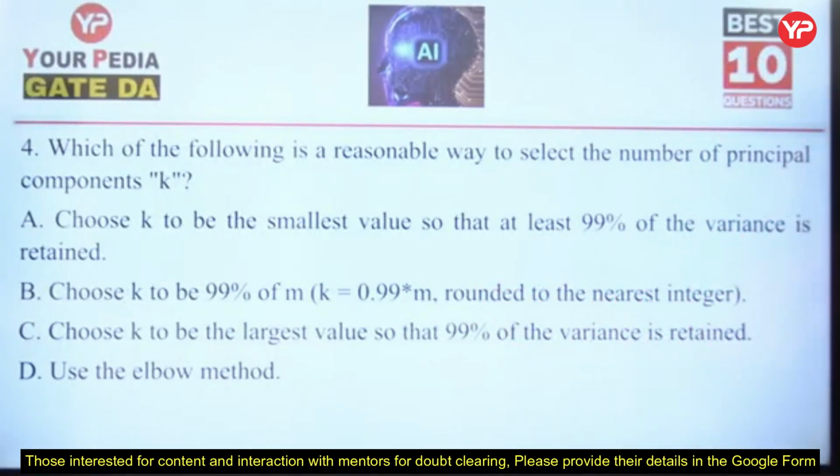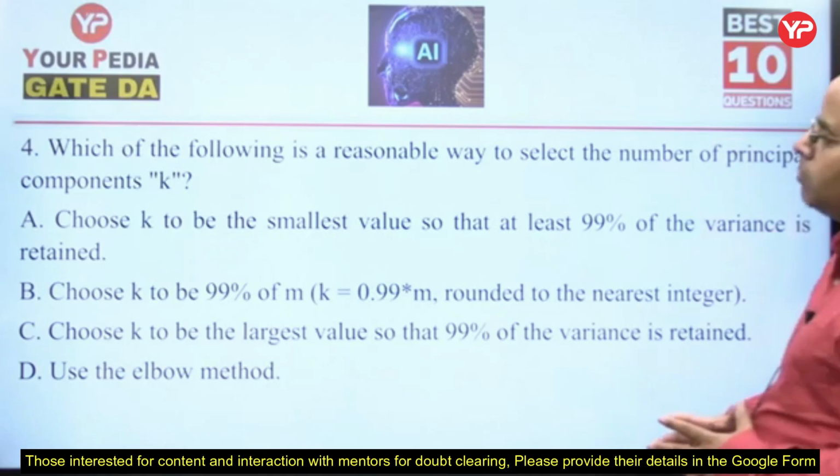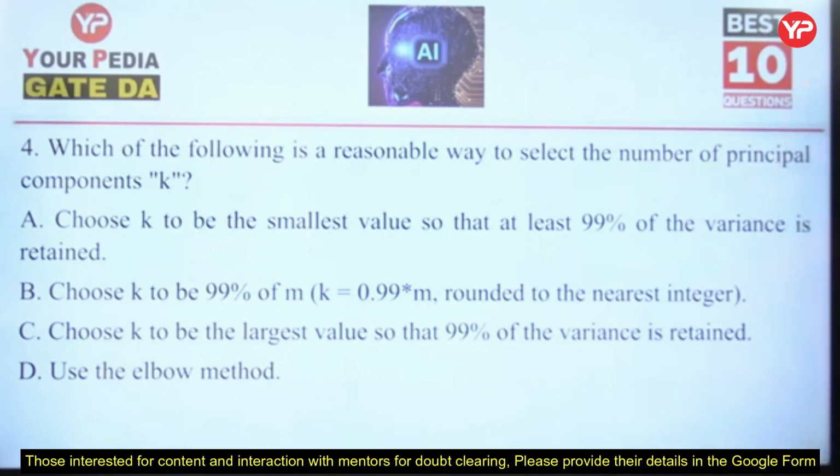Which of the following is a reasonable way to select the number of principal components K? In principal components analysis, we are trying to choose K. Choose K to be the smallest value so that at least 99% of the variance is retained. Yes, that's very much required. We have to choose K small.